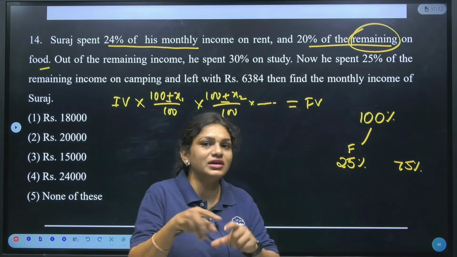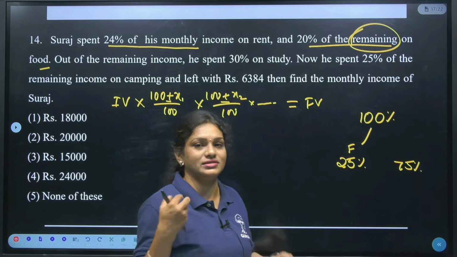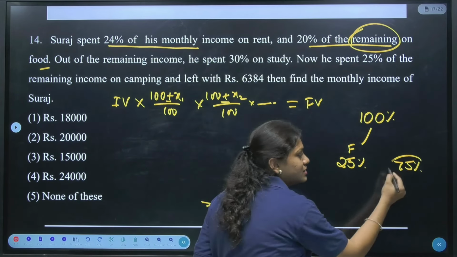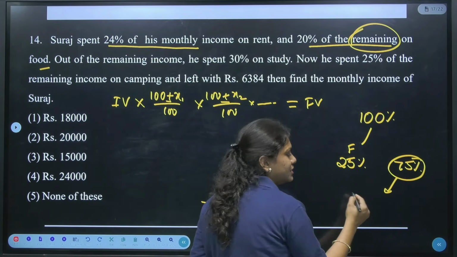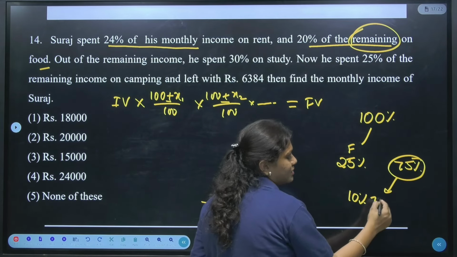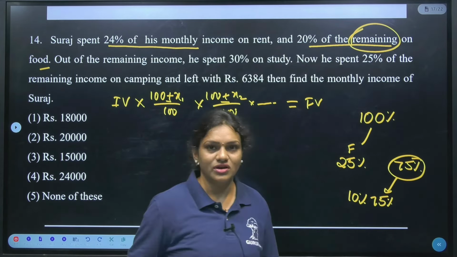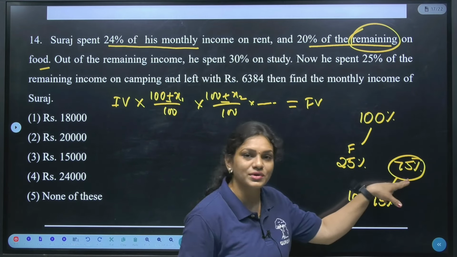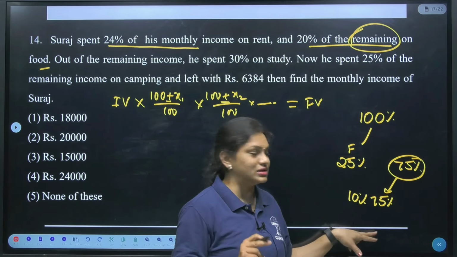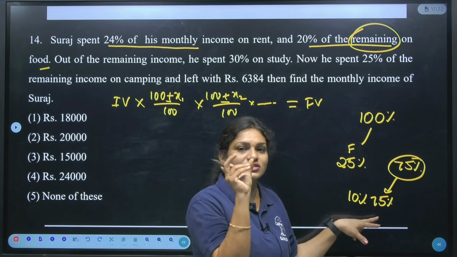Okay, from the remaining amount, they are saying, from the remaining, in the sense, out of this 75%, again 10% I have spent on some other things, which means whatever the 75% is there, to that we have to link it, guys. Okay, because of that remaining word.